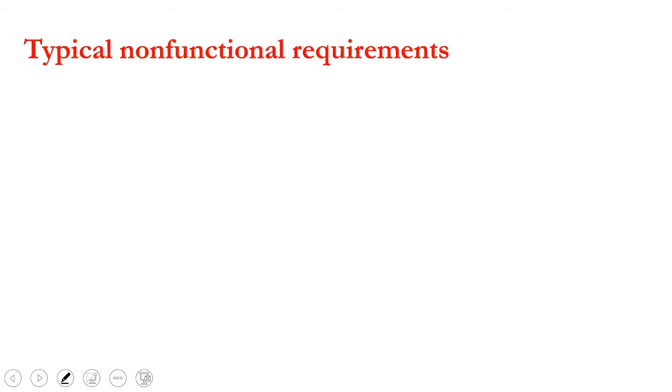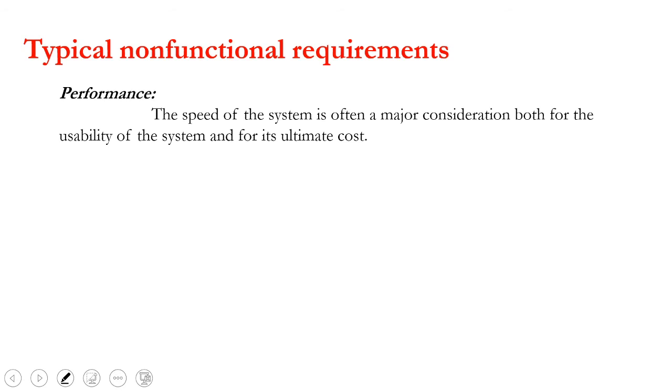If you see functional requirements, you know all the technical aspects: processors, controllers, input, output, what type of programming he needs, what type of display, everything he will get in the functional requirements. For non-functional requirements, the first will be performance. As I told before, performance and cost are related factors. If you want a high performance system, the cost will be high. If you go for a low performance system, the cost will also be low.